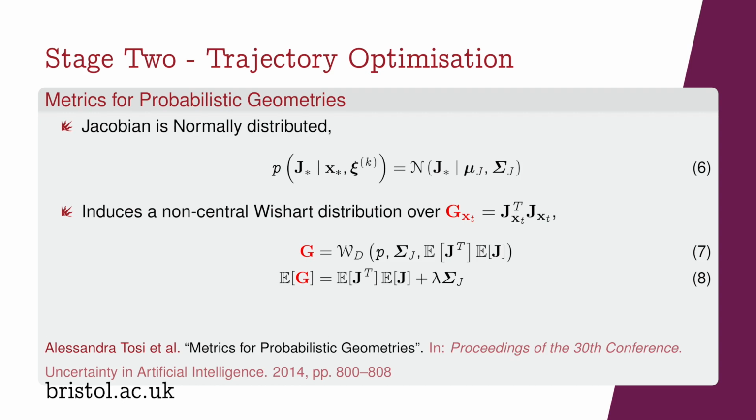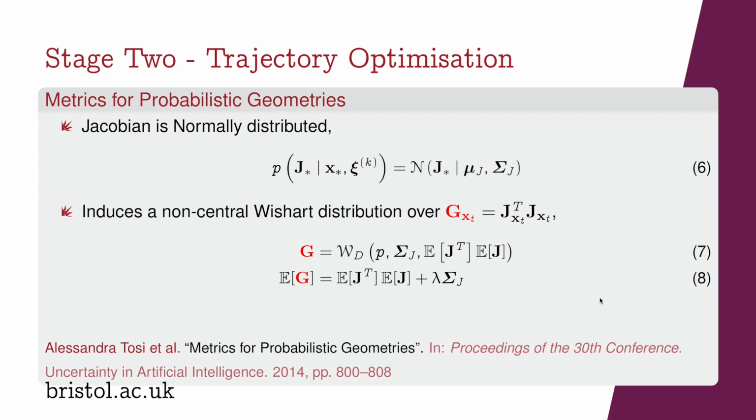Now, importantly, in equation 8, the expected value of this metric tensor contains a covariance term, the covariance of the Jacobian. Now, calculating lengths with the expected value of this metric tensor will increase in areas of high covariance. Now, this is super cool because this encodes our G epistemic term and will encourage trajectories, which are length minimizing curves, to remain in regions of dynamics which have been observed and can be predicted confidently.